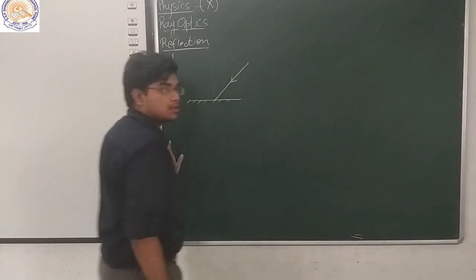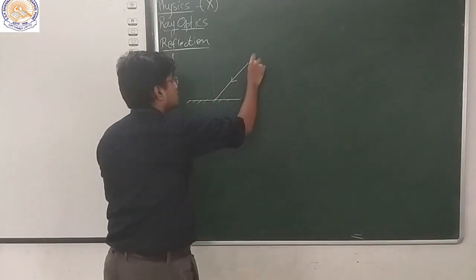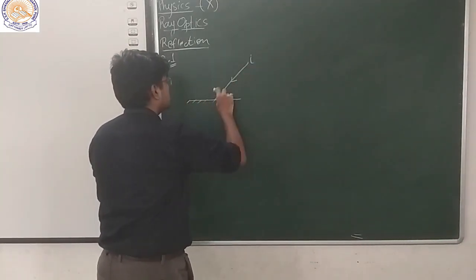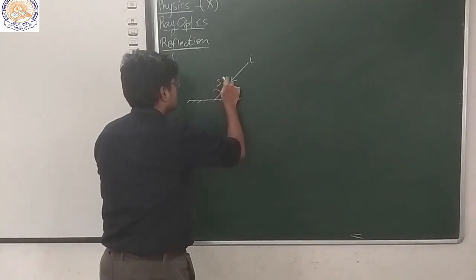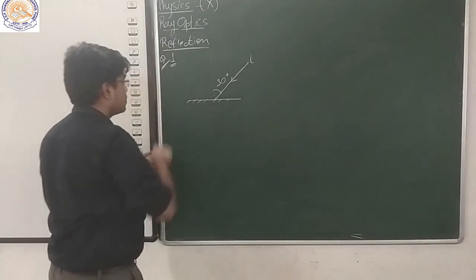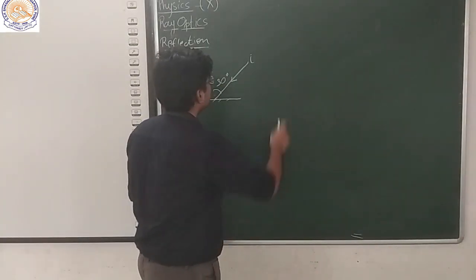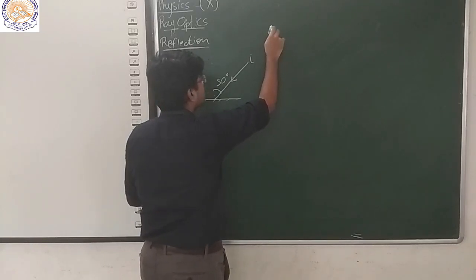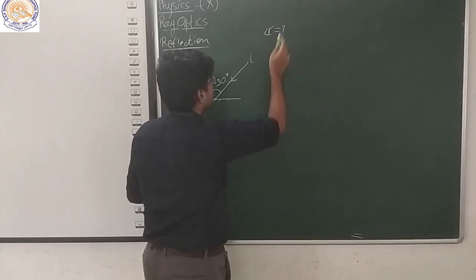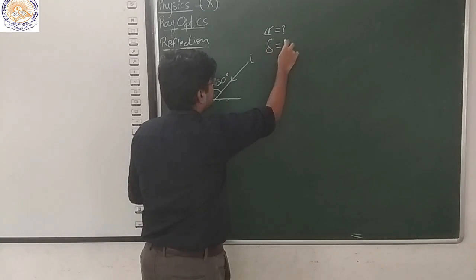Let's say an incident ray is coming at an angle of 30 degrees. So you are supposed to give the answers of the angle of reflection first and the deviation.